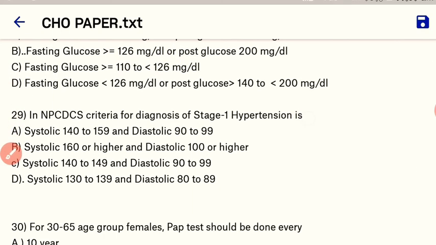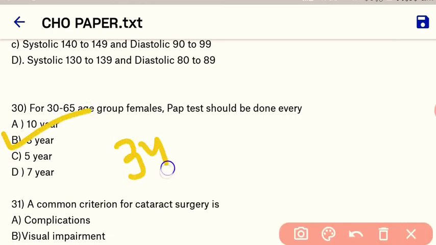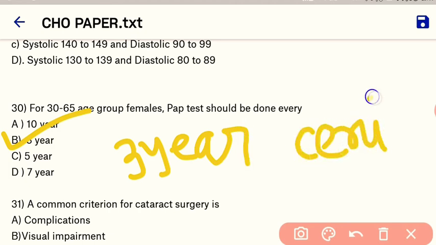Okay. Next, in the NPCDCS criteria, the diagnosis of stage 1 hypertension is... so here our right answer is for stage 1 hypertension, the systolic is around 130 to 139 and the diastolic is around 80 to 89. So here D is the correct option. Okay. Next question. For the 30 to 65 age group females, a Pap test should be done every... so here our right answer is every 3 years. Okay. Pap test is used for detection of cervical cancer. Okay, and it should be done at an interval of 3 years.